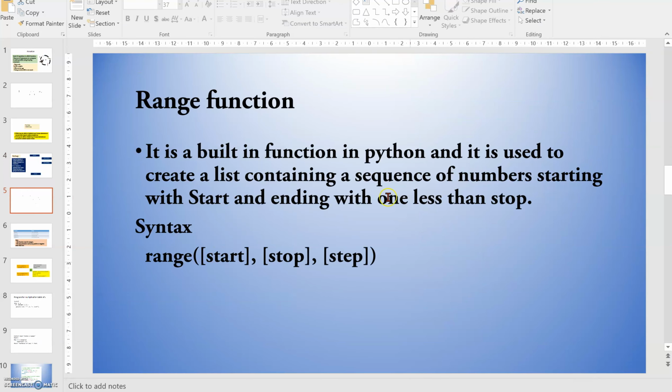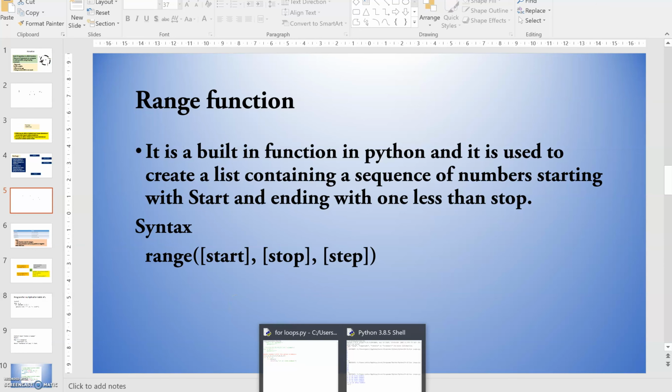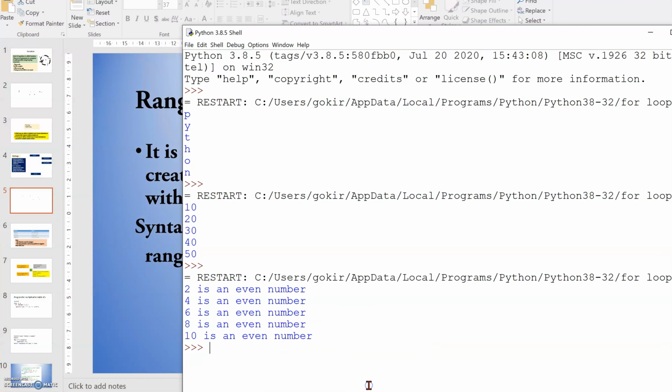The next one, we are going to use the range function. It is a built-in function in Python and it is used to create a list containing a sequence of numbers starting with the start and ending with one less than stop. So the syntax is range, start, stop and step. So we have to use this range function with the help of the for loop. We cannot go generally with simply the range function. We need to write it with the for loop. So let's write one example for the for loop in my Python shell window.